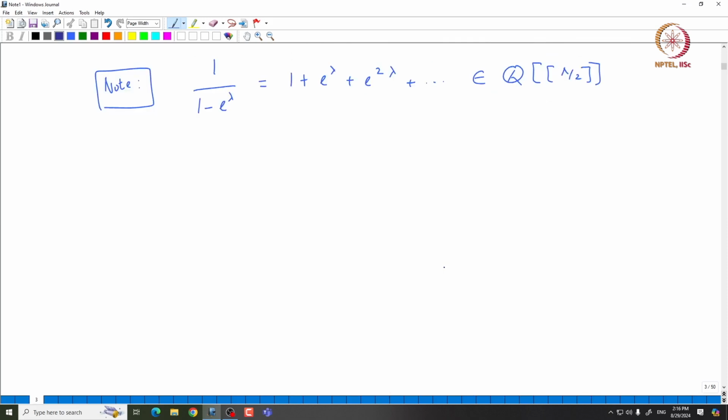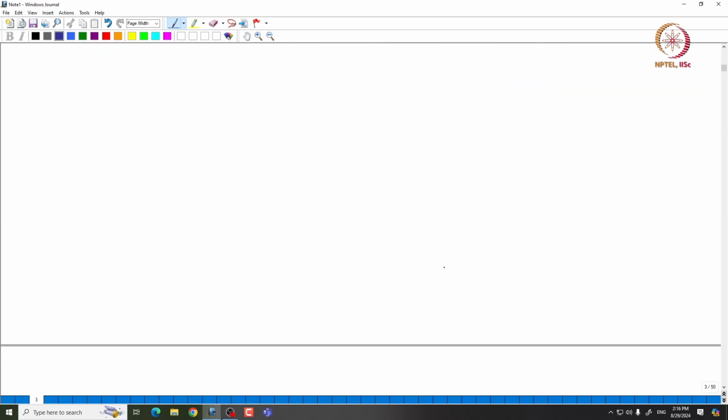So, what are we interested in? For example, we are interested in the character of V of lambda. Let us set some notation. Let us call chi lambda the character of V of lambda. By definition, this is the finite sum of dimension of V lambda mu times e power mu, where mu comes from the weights of V of lambda.